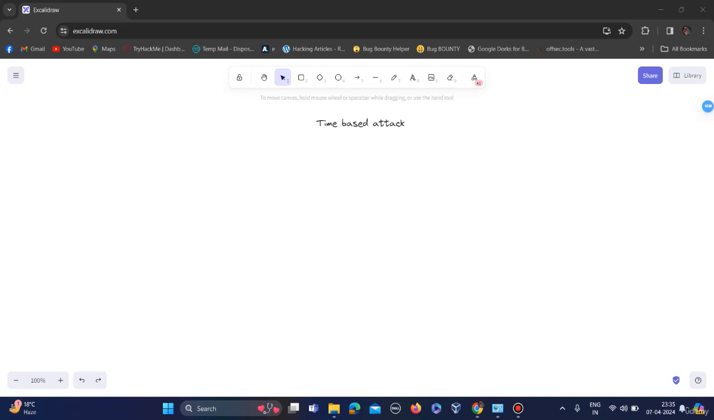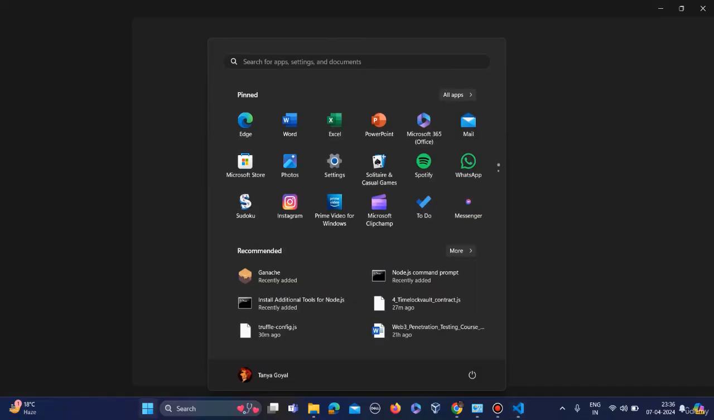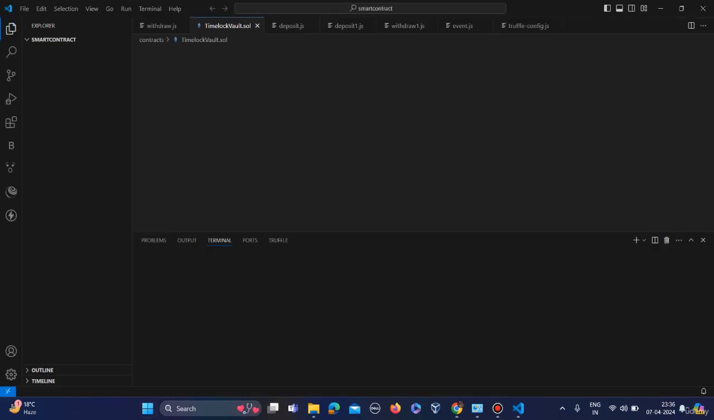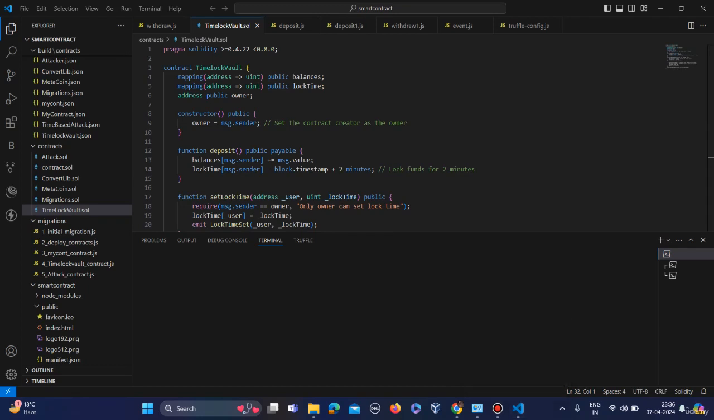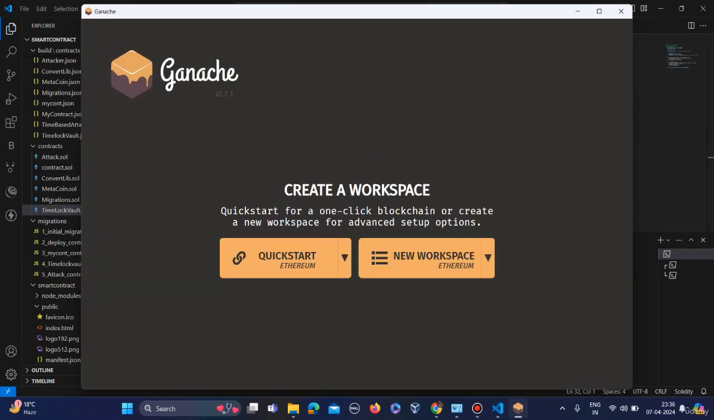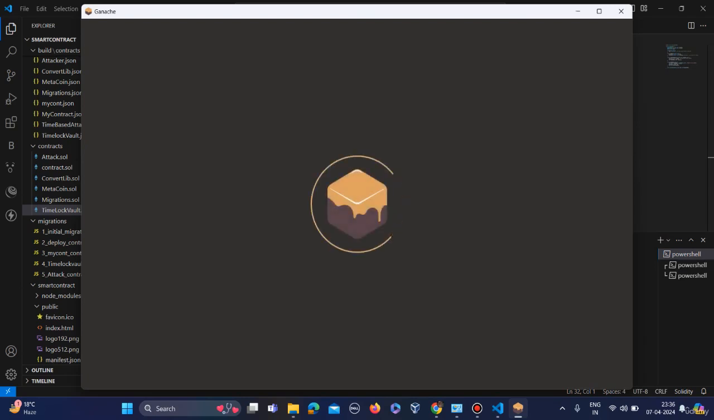So it's opening, and here I am opening Ganache. In the upcoming lecture, we are going to talk about what Ganache and VS Code are, and how to set up all of these things. I will give you insight about Ganache and everything in the upcoming lecture.